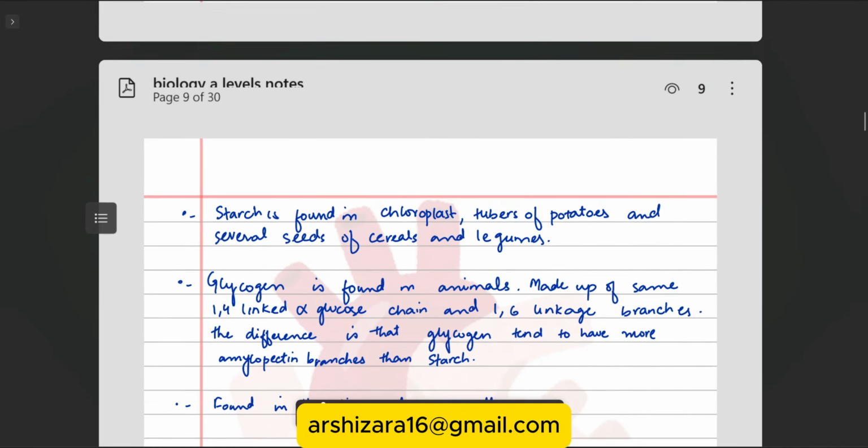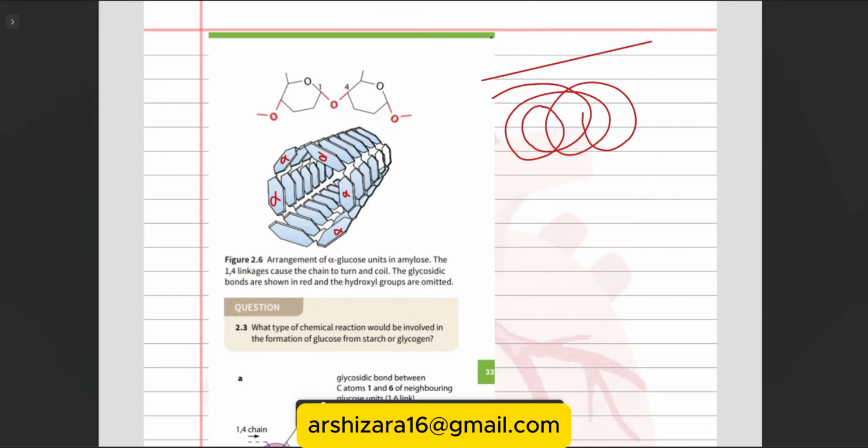Let's look at the picture. You can see the 1,4 linkage, and these are alpha glucose. When the chain is very long, it starts curving itself, making a spiral, a helix structure.